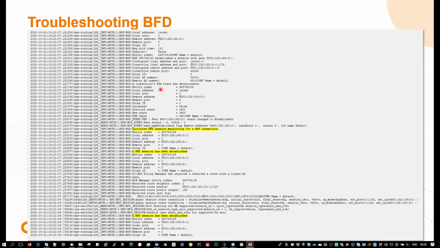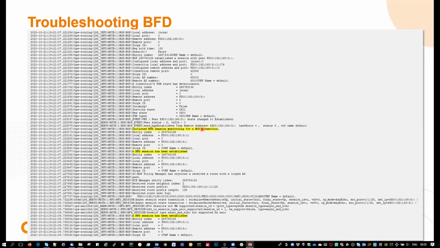Yeah, sure, Vincent. Thanks. So here we can see that as soon as the state changes to established, the peer just above the pointer, as soon as the BGP neighbor is established, BGP would indicate to BFD to monitor that session.